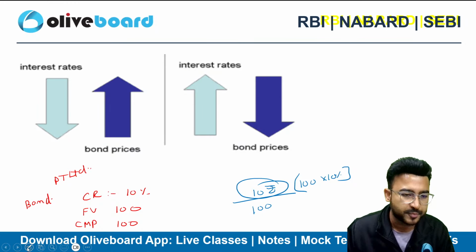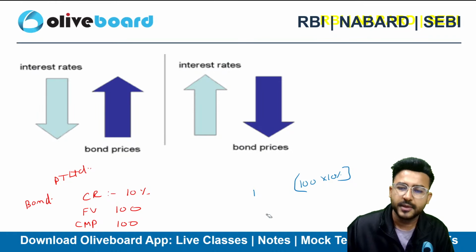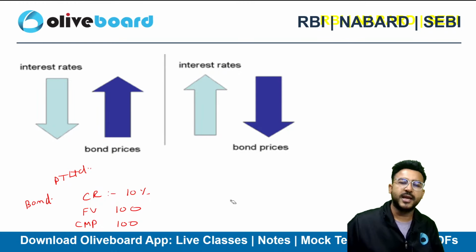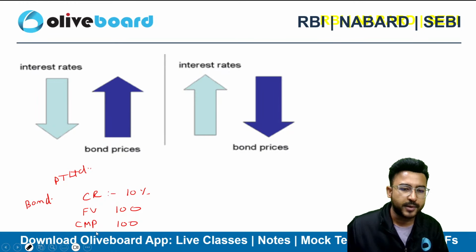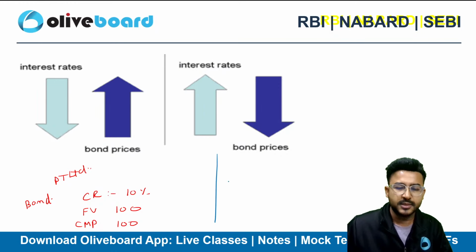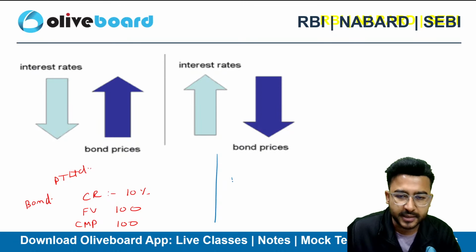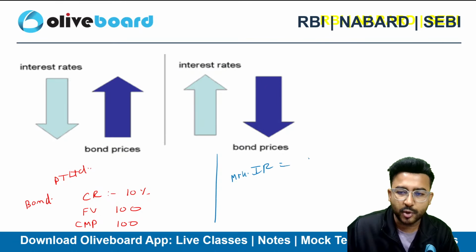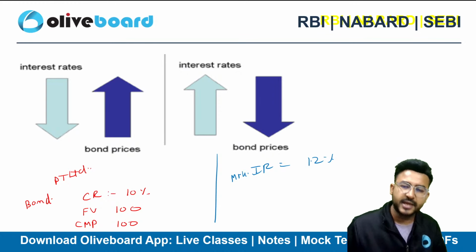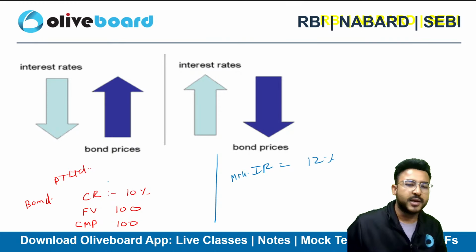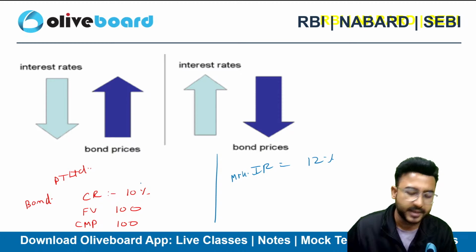You have earned 10 rupees, right? So 10% is your return. But let me take you through one more example. Let's suppose the market interest rate is now 12%. So you will be getting 12% in the market. But if you buy my bond, you will only get 10%.